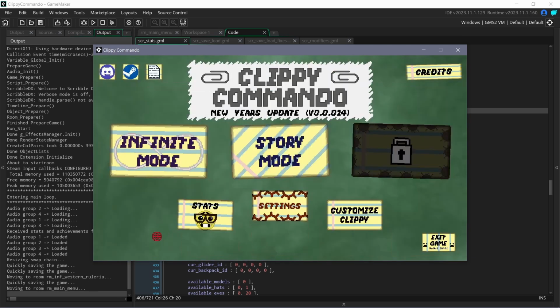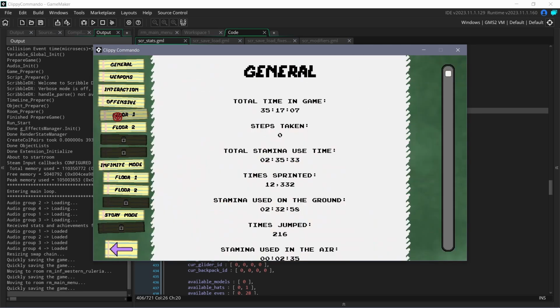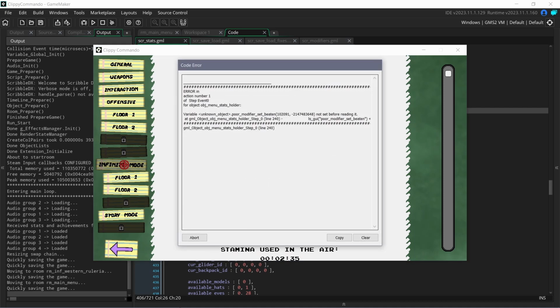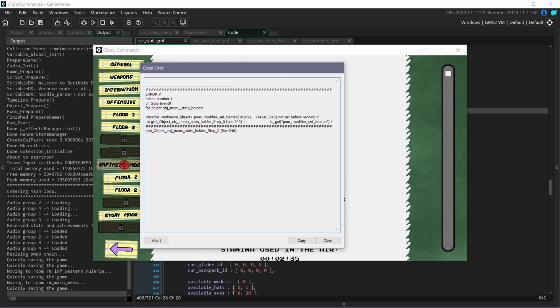Well, that should have crashed. If I do stats, I'm like 99% sure it'll crash. Yeah. So you can see that poor modifier set beaten, the old stat. It's a little farther over, you can't see it because this window is too small. There it is. Global stats, poor modifier set beaten. That doesn't exist anymore, so the game crashes.